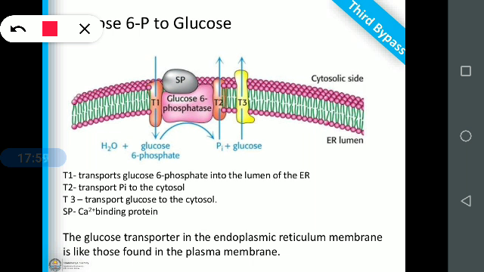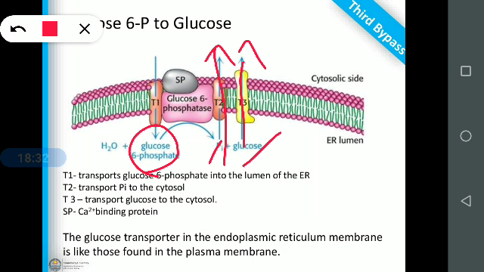So for that, transporters are necessary. By means of the glucose 6-phosphatase enzyme, glucose 6-phosphate will convert into glucose and a phosphate group. This Pi will be transported by the T2 transporter, that is the Pi transporter, to the cytosol, and glucose will be transported by T3, the glucose transporter, into the cytosol side.